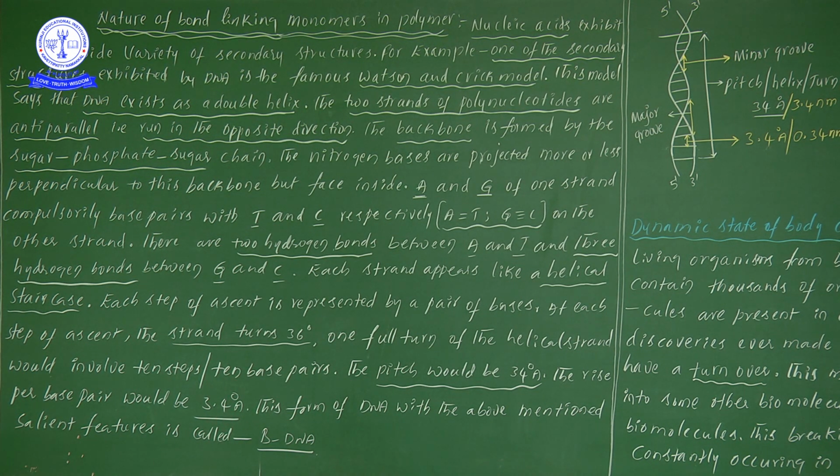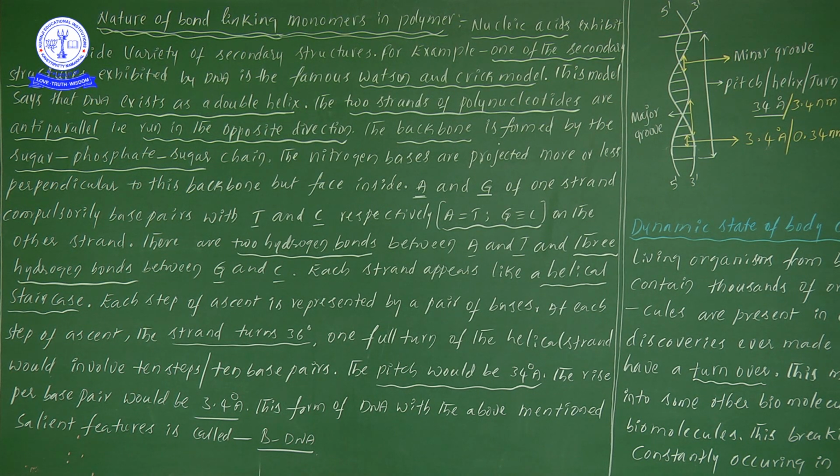So once you see the diagram, I'll explain based on the diagram. From here to here, one line is there, no? From here to here we have written this as one pitch, or one helix, or one turn. So that particular name is pitch, helix, or turn. What is the length we took? 34 angstroms or 3.4 nanometers.